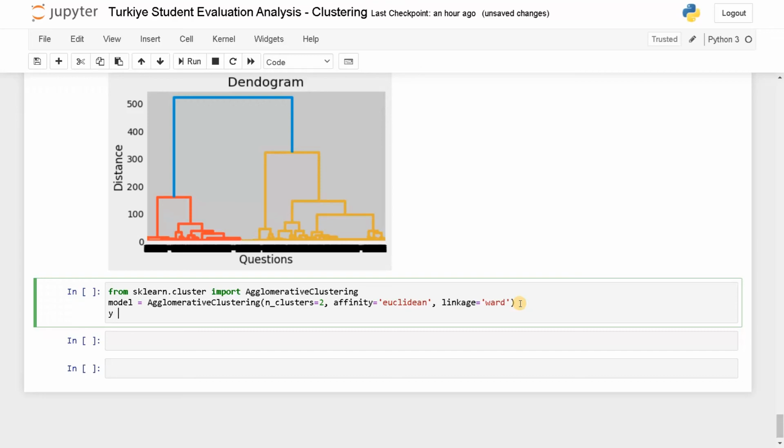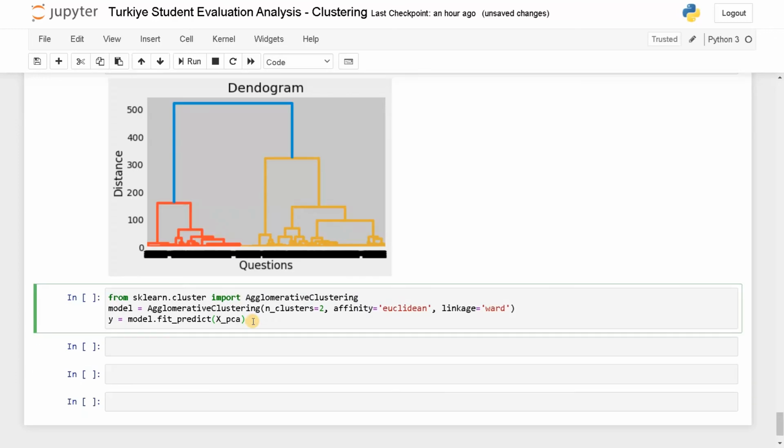Now let's predict the output. model.fit_predict(X_PCA). This is almost equal to fit_transform. In that case, it will just fit and transform the data. Here, it will just fit and predict for the data. Okay, let's run this. It will store the output here.